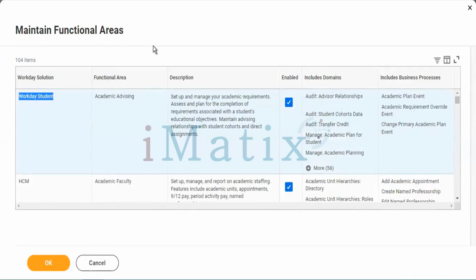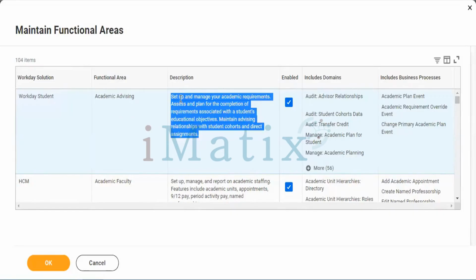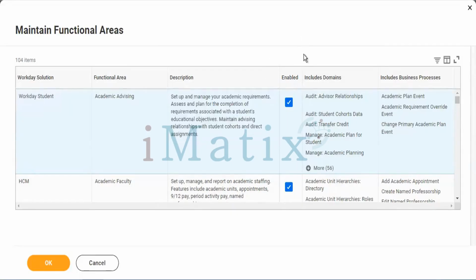After that, you can see their functional area. Functional area means their department within the organization, which department they belong to or which designation they belong to. Under the description, you can see what rights they have in that particular security group, and related details. After that, you can see enable and disable. What is meant by enable and what is meant by disable.